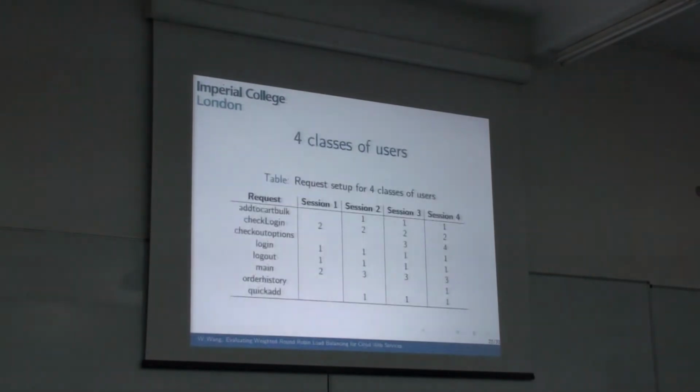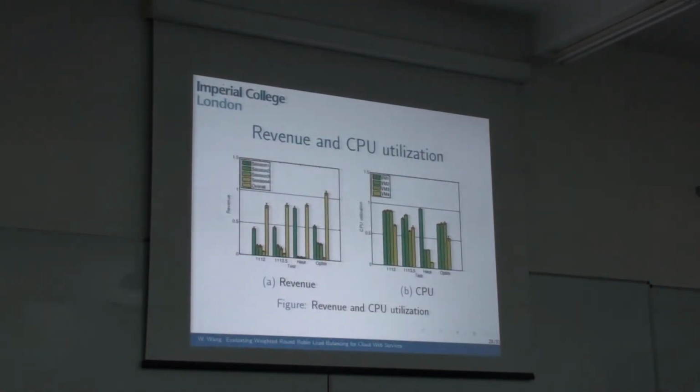Now we extend the experiment to consider 4 classes of users. So we can see it has more requests, while one session is different. This time we only consider the weighted round robin policy. From the revenue, we can see the optimization program still returns the best result, and the heuristic is also better than the naive weight assignment method.